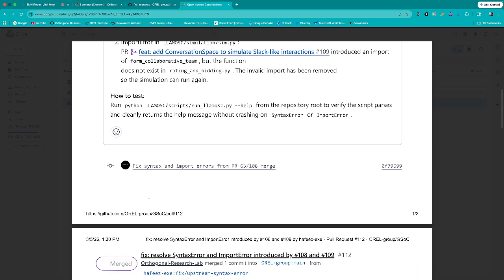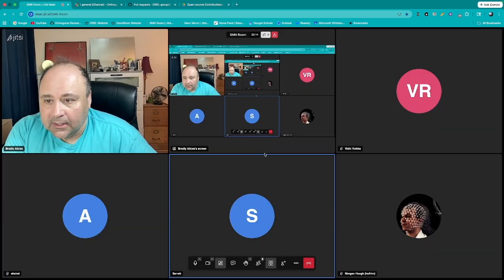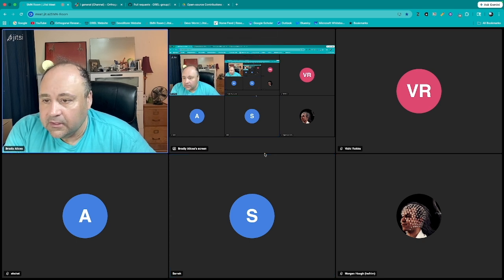So then this is just kind of showing how to test. And then, yeah, thanks for catching this. This was Hafiz-exe. And then this is just kind of like if you issue a pull request, sometimes different types of inconsistencies are caught by the continuous integration. And sometimes it's not. If you look through the code, you'll notice maybe something. Or if you notice at runtime, you download it and do something at runtime, you'll notice it. So it's nice that people are catching these and helping each other to address the issues. So thank you everyone who contributed to the repository.